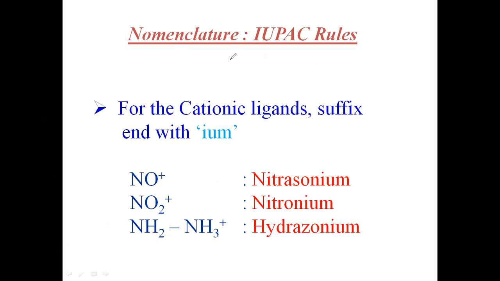So that means you have already seen the negative ligands, neutral ligands, and some positive ligands. So see here NO plus nitrosonium. Here the cationic ligands, generally the suffix ends with ium. Nitrosonium, hydronium, hydrazonium. But these positive ligands do not come very often. The major ones that come are negative ligands and neutral ligands. So positive ligands don't come much. If it is a positive ligand, generally the suffix is ium. So see here, now you can easily understand.